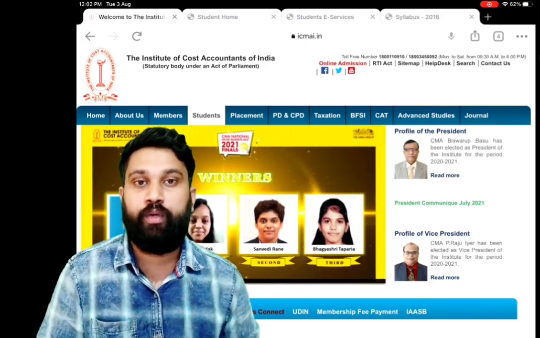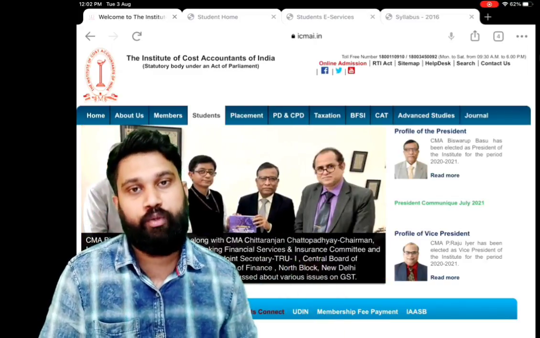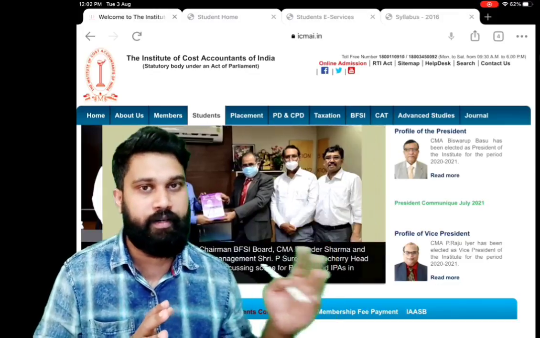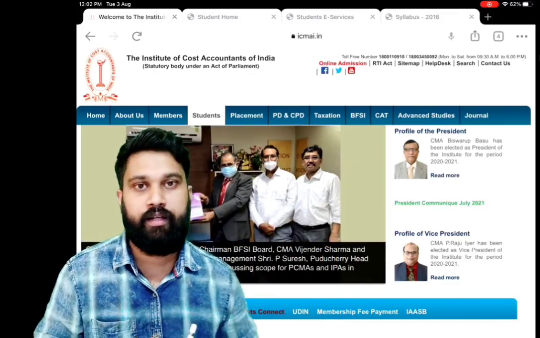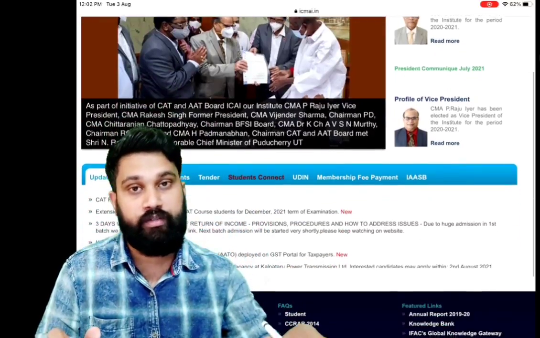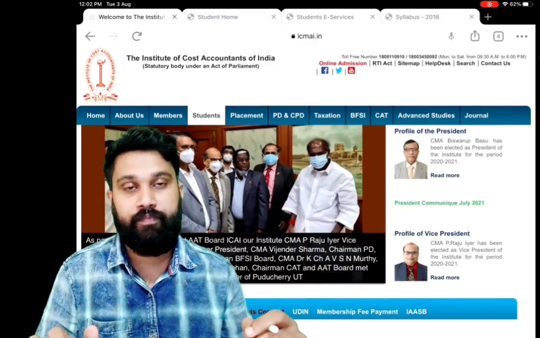Sir, where will we get the amendments which were applicable for the June term? You can visit the official website of ICMAI. You can see supplementary. You can download it from there. You can see on the screen the official website of the Institute of Cost Accountants of India. Here you can see a students section.